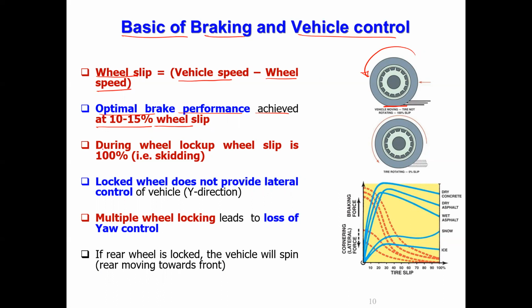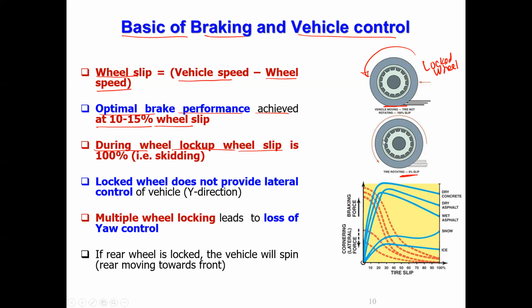I will show that. Then during wheel lockup, that means wheel rotation has completely stopped. When the wheel is freely rotating, slip will be 0%.